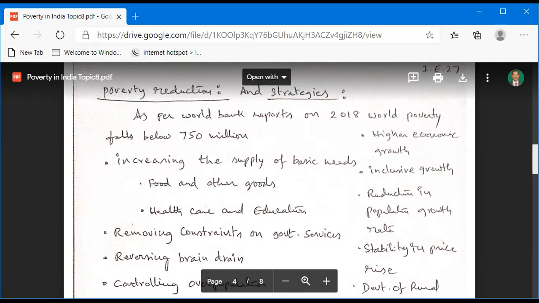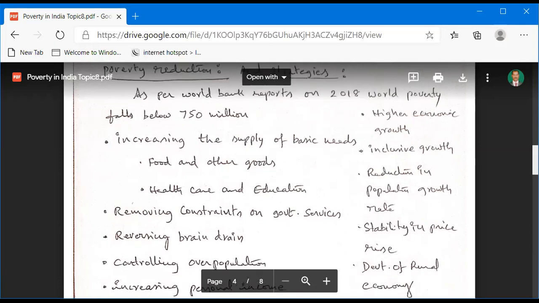And increasing the supply of basic needs. So the government provides more food and other goods, and provides health care and education, safe drinking water and sanitation. So definitely to eradicate poverty, and removing constraints on government services. Some government services constrain the people. So when all government services are available for people, there is no poverty. This also leads to eradicating poverty.